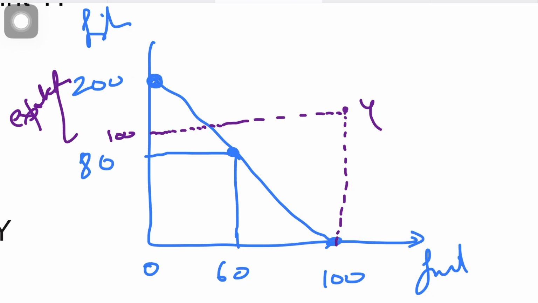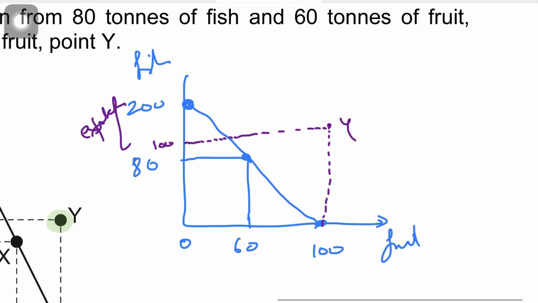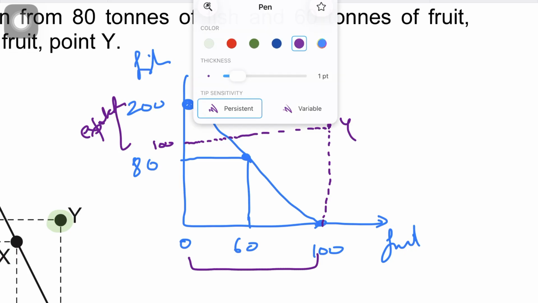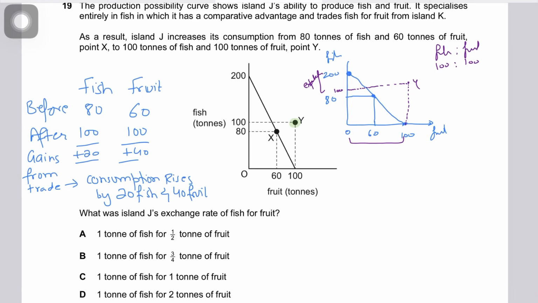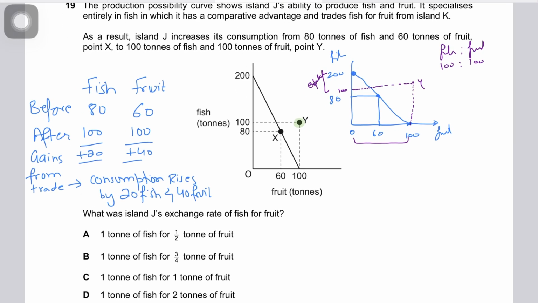100 fish to country K. And from country K, we imported 100 fruit. So we exported 100 fish to country K and imported 100 fruit from country K. So the ratio has to be 1:1. So what is Island J's exchange rate of fish for fruit?